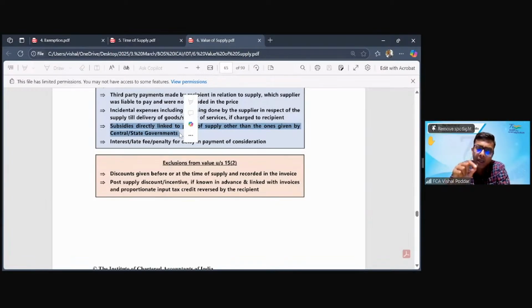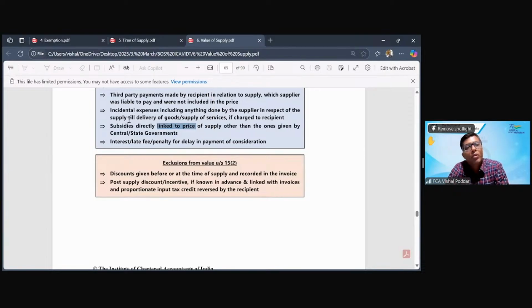Now, included again, I am repeating, does not always mean to add. You have to check in the question whether it is already inculcated, embedded in the value given. If yes, don't do anything because it has to be included and it is already embedded. But if it is not already embedded, it is given separately and not part of the price, then you have to add all these items. Now, for subsidy, there are 2 points that have to be kept in mind. First, the subsidy should be a price-linked subsidy.